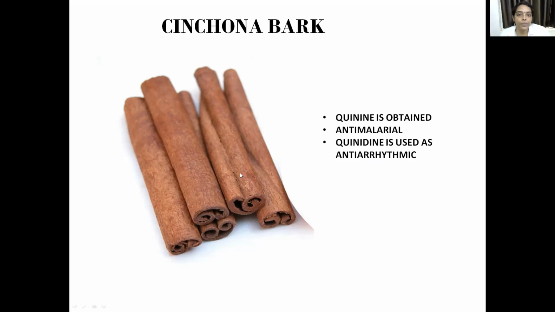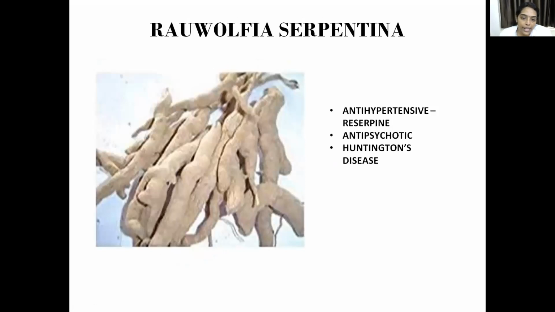So what is obtained from cinchona bark? Quinine. So these are roots of Rauwolfia serpentina. Okay. So when you see it outside, it will be exactly like this. And what is obtained from Rauwolfia serpentina? Reserpine is obtained. So the most important use of reserpine is anti-hypertensive. But even that is not being used much because better drugs are available for hypertension.